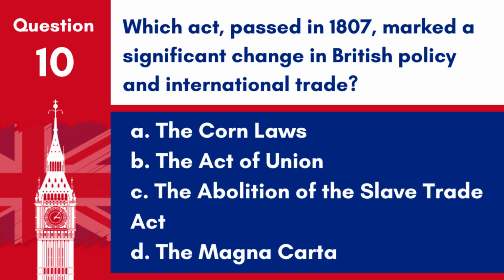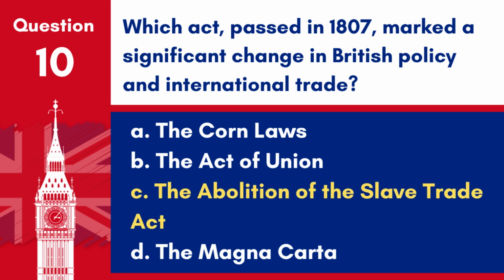Question 10. Which Act, passed in 1807, marked a significant change in British policy and international trade? A. The Corn Laws. B. The Act of Union. C. The abolition of the Slave Trade Act. D. The Magna Carta.